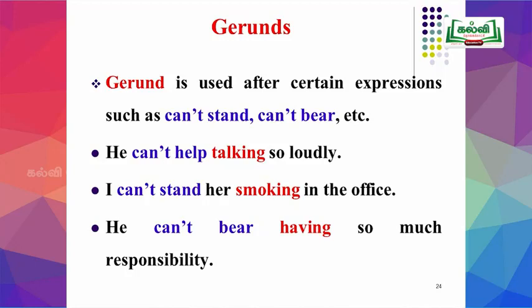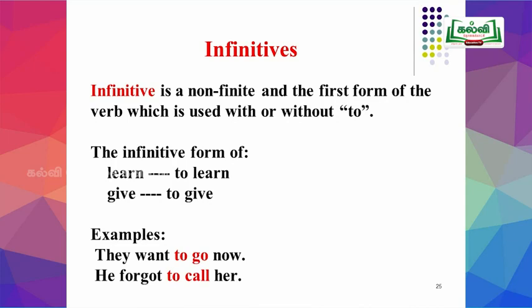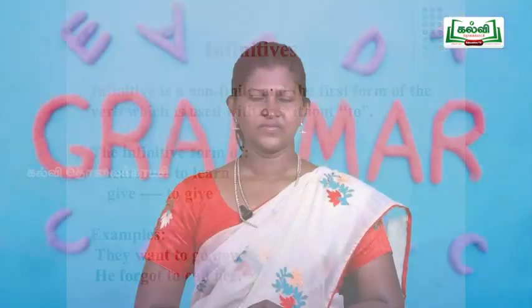I can't stand her smoking in the office. He can't bear having so much responsibility. Infinitive is a non-finite and the first form of the verb which is used with or without to. We have seen the examples for these two, with to and without to. With to is called to infinitive and without to is called bare infinitive.